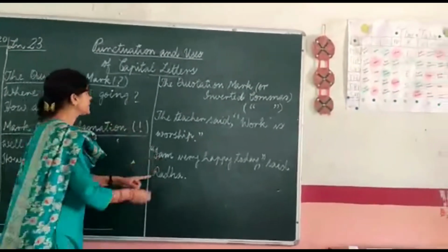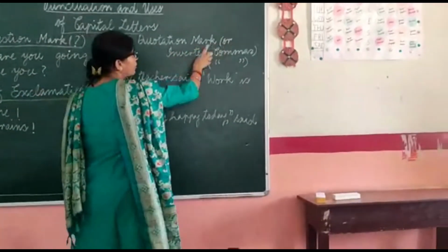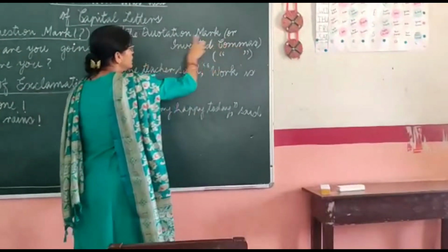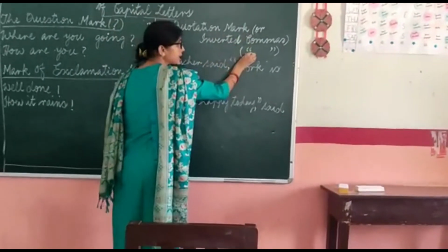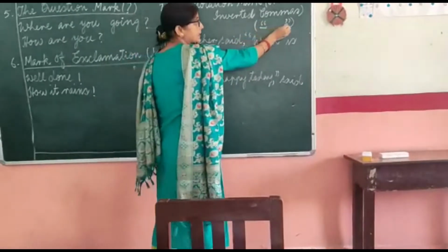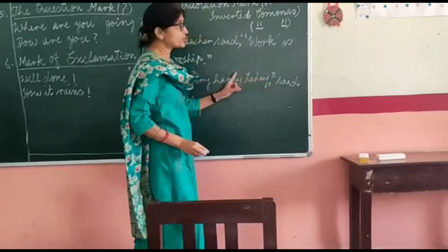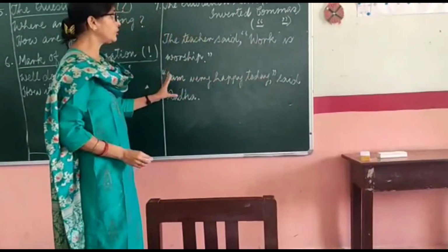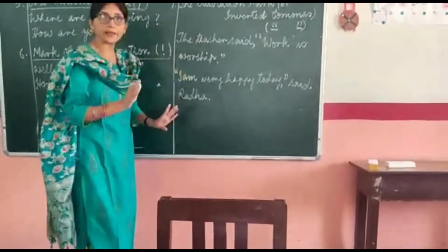Now, the last one is very important: the quotation mark or inverted commas. The quotation marks are also called inverted commas. This is the open inverted comma, which looks like 6, and this is the closed inverted comma, which looks like 9. We have already been taught how to make them. Now see how it is used and where it is used.